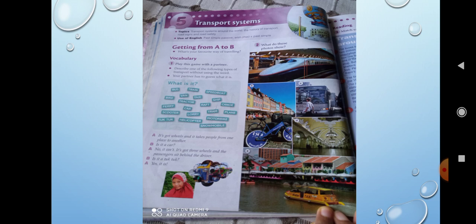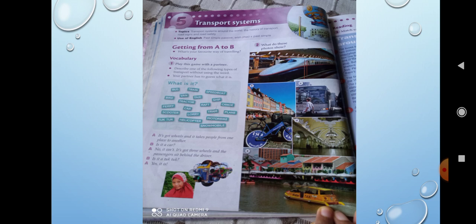These are some of the modern transport system pictures. And next to that, in the blue color box, they have given several types of transport systems like car, van, bus, bike, train, taxi, tractor, speedboat, ship, raft, canoe, plane, tram, motorbike, snowmobile,